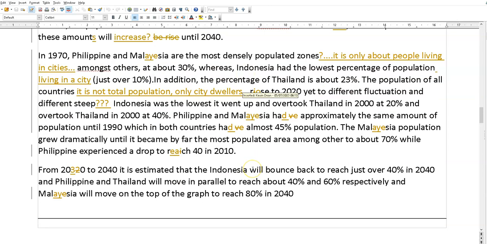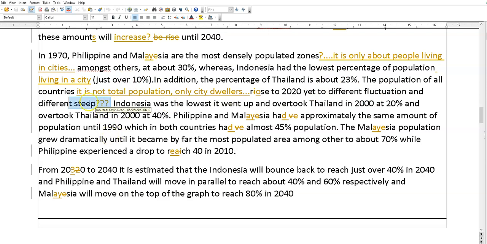Now, this is something that one or two people did. It's not the total population of a country, it's city dwellers, people living in cities, right? So densely populated zones. It's not the whole country population, it's the percentage living in cities. So you've got to make that point, be sure to make that point, you see. I've done it a few times.